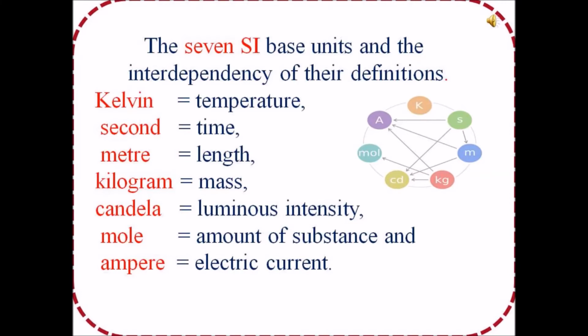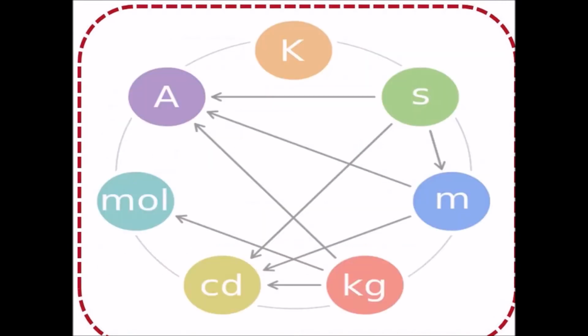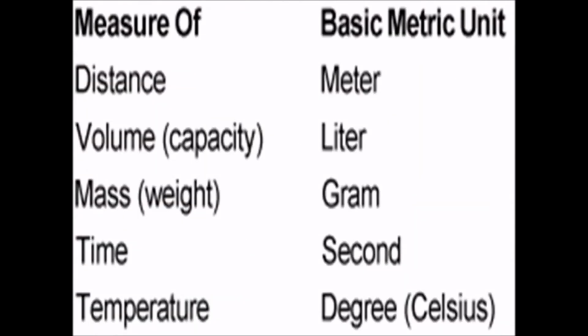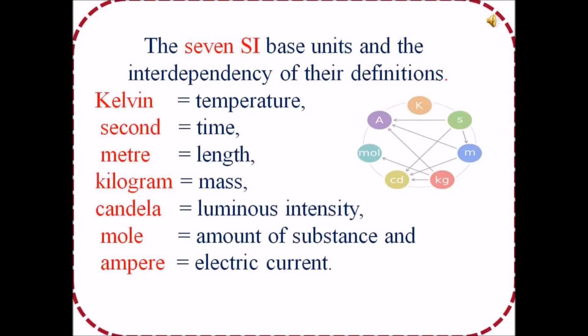The 7 SI base units and the interdependency of their definition. Kelvin is used for temperature. Second is used for time. Meter is used for length. Kilogram is used for mass. Candela is used for luminous intensity.